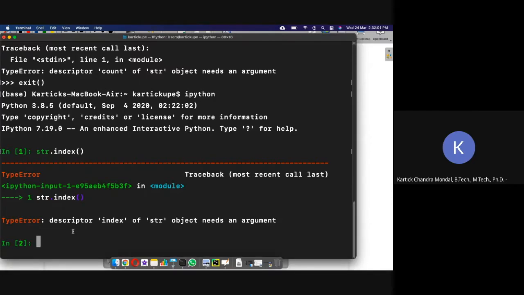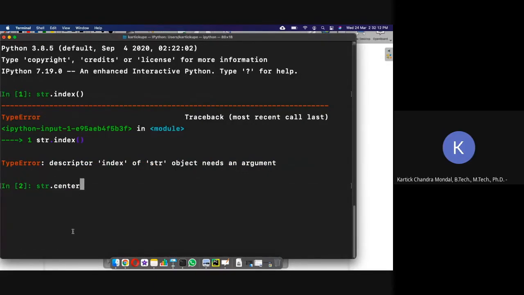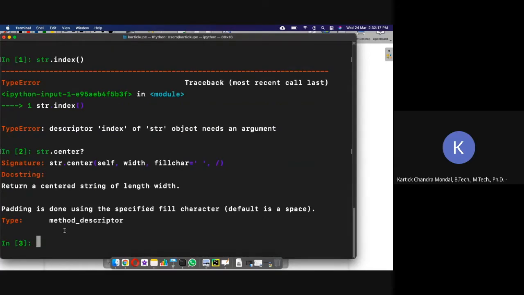Also, if you want some help, you can write str or anything and then press dot, and then press question mark, and see, it will show you the different parameters it can accept, and what it will return: a centered string of length width, with padding done using the specified fill character.